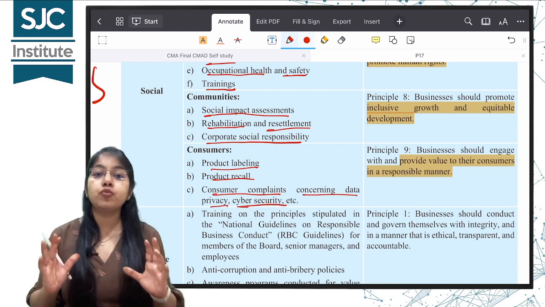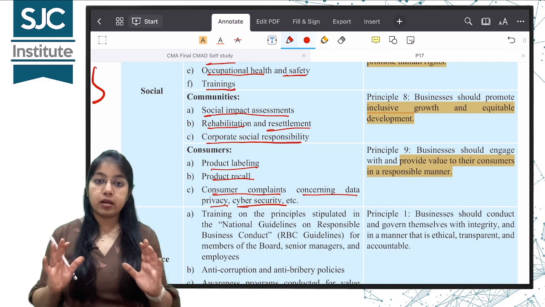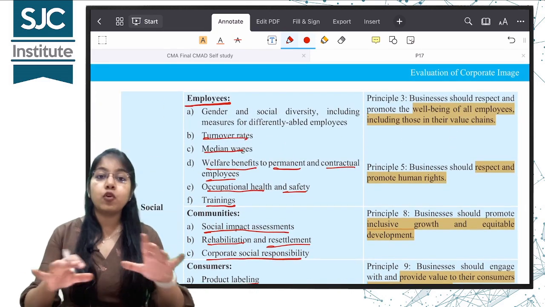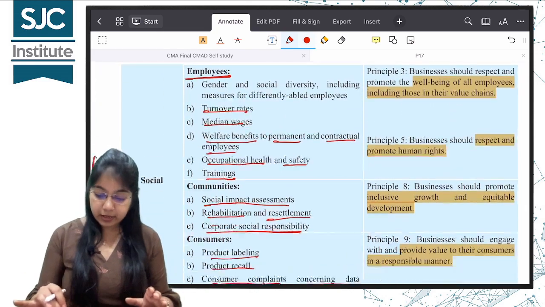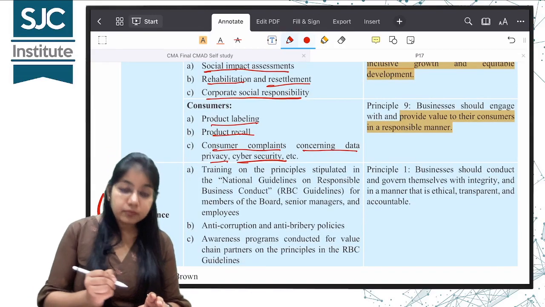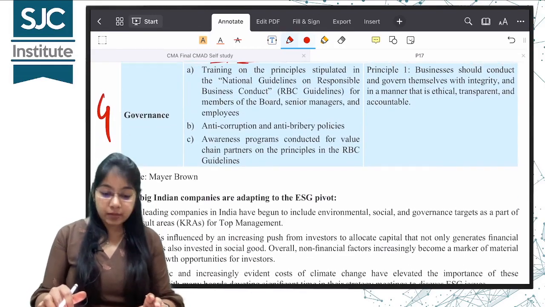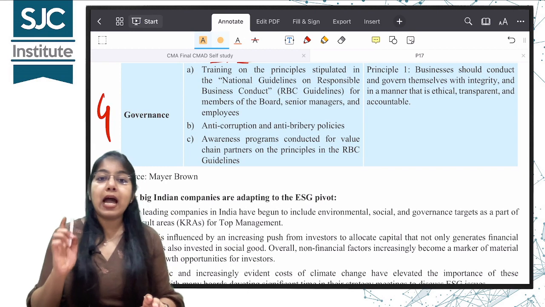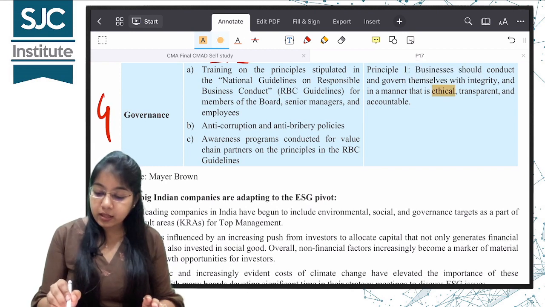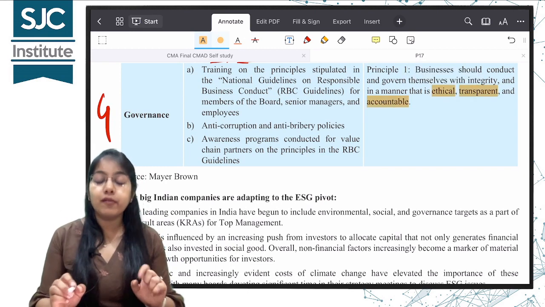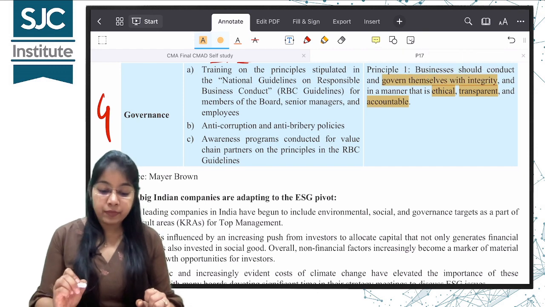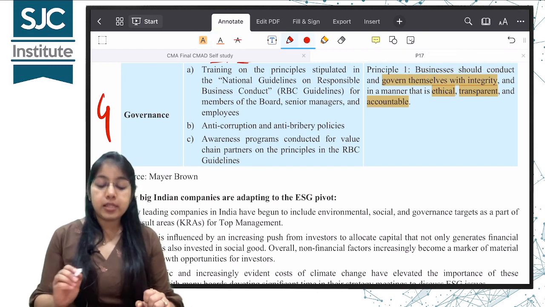So all these should be disclosed where in the BRSR. These are the 4 principles on which all these disclosure requirements are based. Lastly, G, related to corporate governance. The principle is that they should act in a manner that is ethical, transparent and accountable, and should govern themselves with integrity. And what are the disclosure requirements?